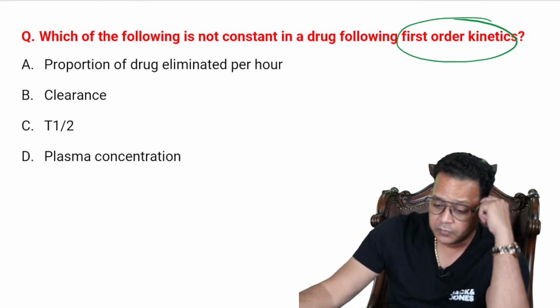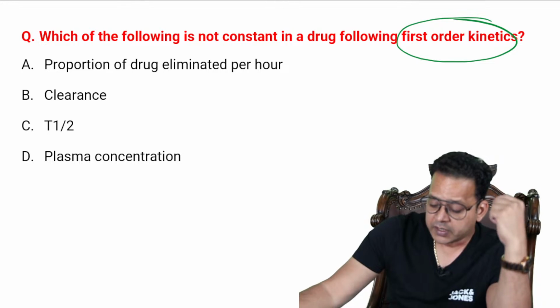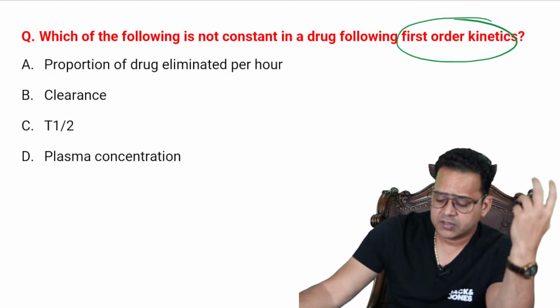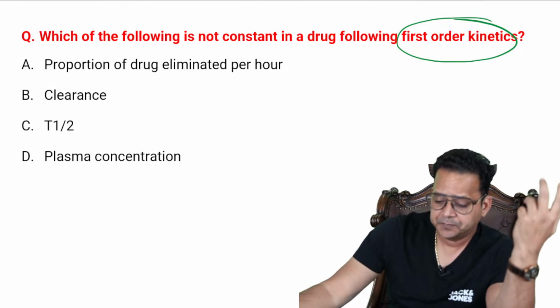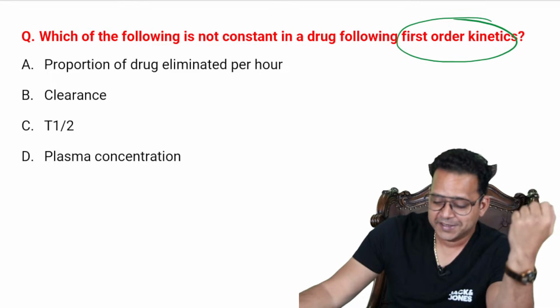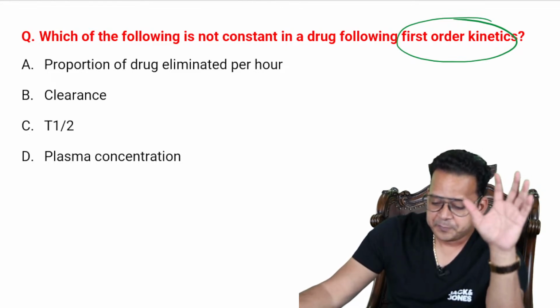All right, so which of the following is not constant in a drug following first order kinetics? Proportion of drug eliminated per hour, clearance, T half, plasma concentration. Again, it's not a difficult MCQ, it's an easy one. Because some MCQs will be easy in your exams, right? So I've tried to make a mix of easy and difficult ones. So even if you don't know the answer, okay, all right.